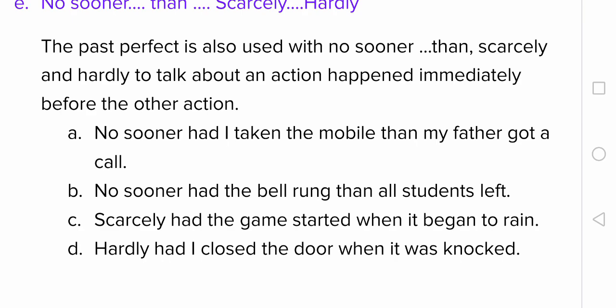One more example. No sooner had the bell rung than all students left. Scarcely had the game started when it began to rain. Hardly had I closed the door when it was knocked. By the way, a point to note: no sooner takes than, scarcely and hardly take when.